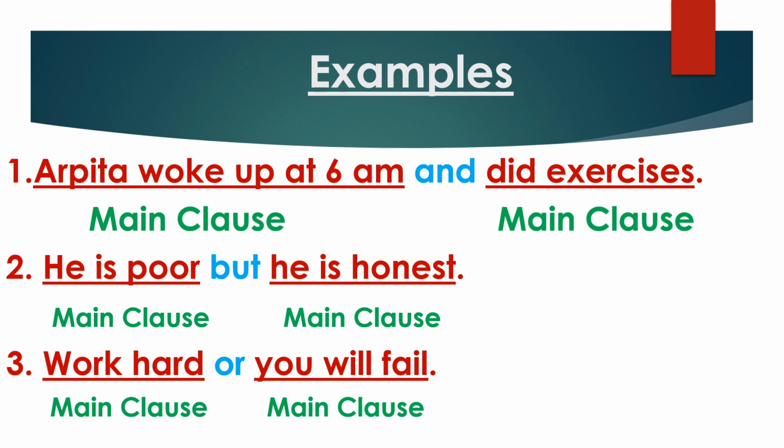And compound sentence, main clause and main clause. I repeat again. Simple sentence, one subject, one finite verb. Complex, main clause and subclause. And compound, main clause and main clause.